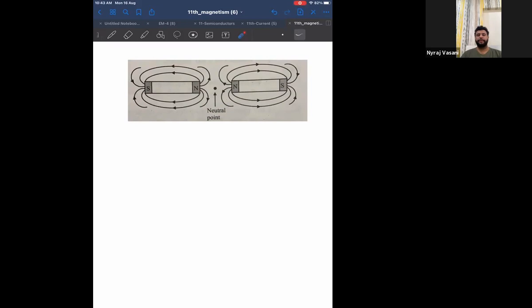Understood? Any doubt? Especially this diagram and the previous diagram, it is just the same. In the previous diagram, it is a circular magnet. In this diagram, it is a bar magnet. Clear?